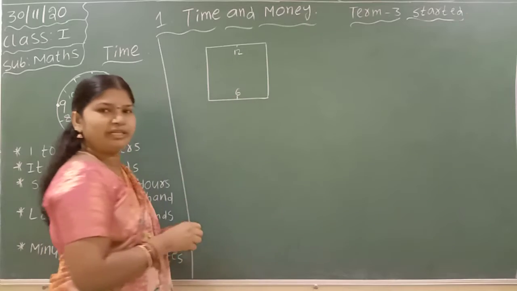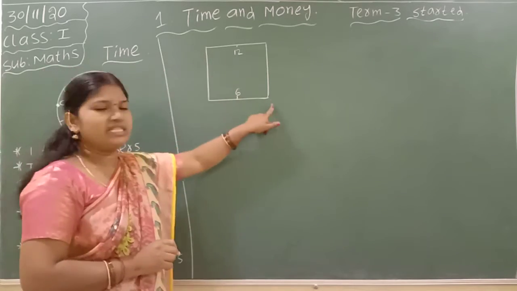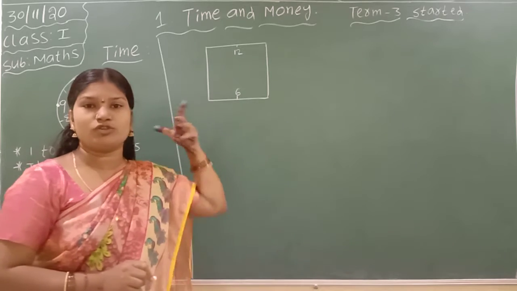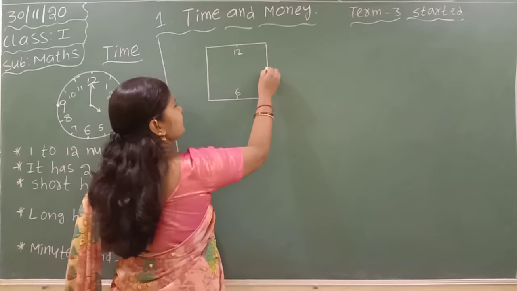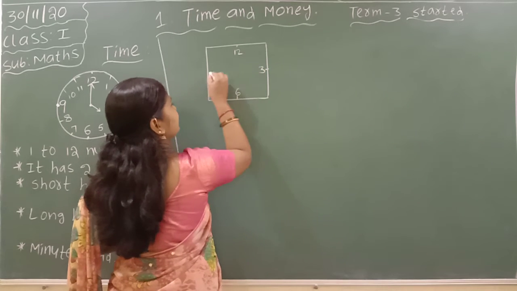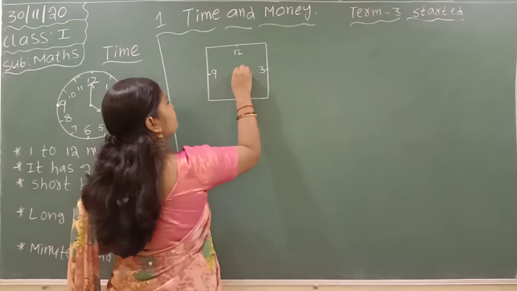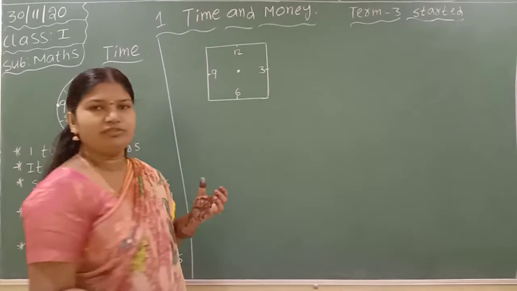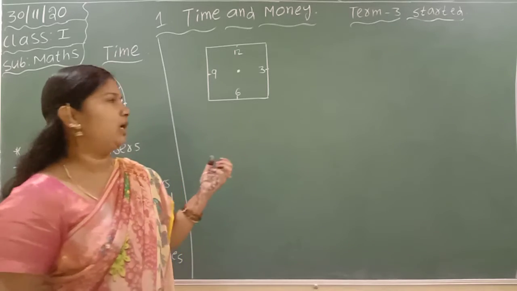It is the arrangement of a clock. We have to write like this only. If we write 12 at this corner and 6 like this, it is wrong. In the middle of 12 and 6 we write 3, and here 9. Between these four numbers we show the remaining numbers, and we represent the hands, the short hand and long hand.